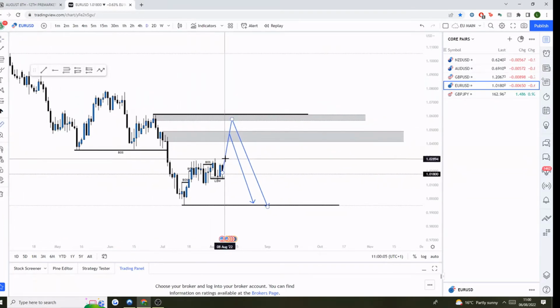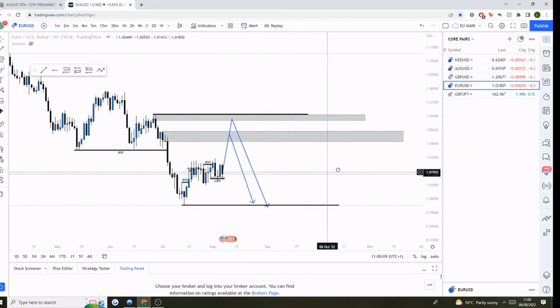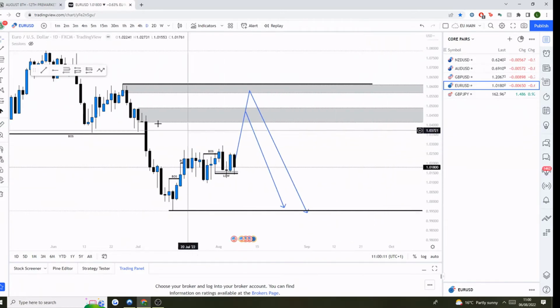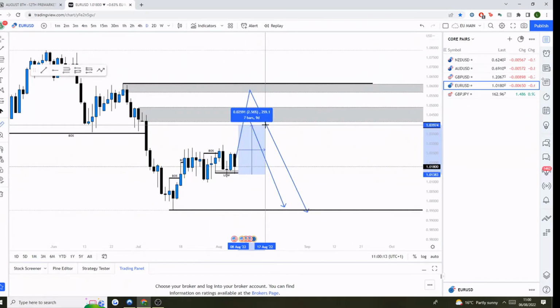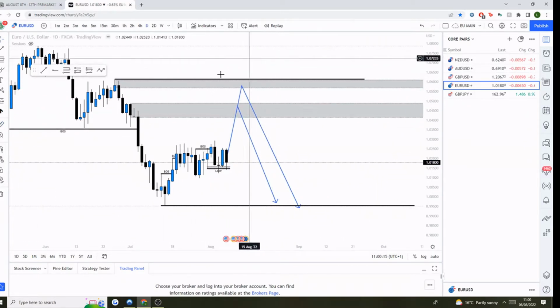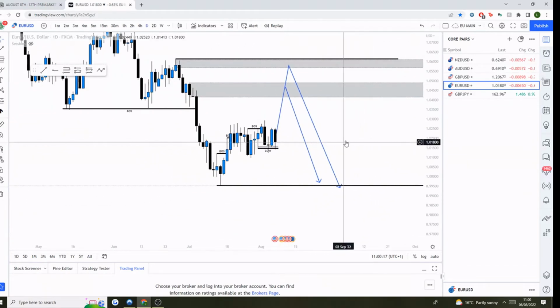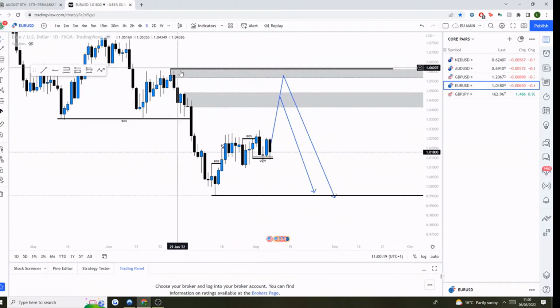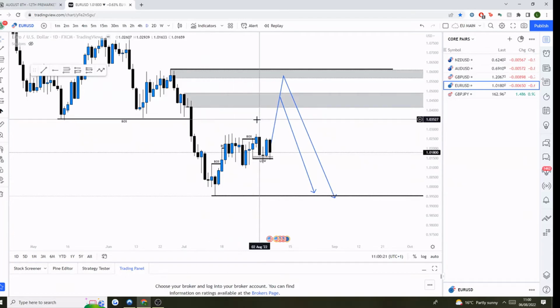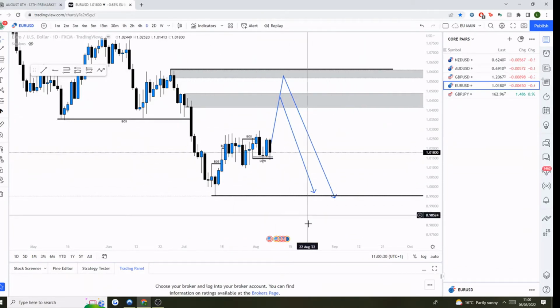So for me, I wouldn't be surprised if we do just come into this one and then we see that sell-off coming through. So on the daily, I'm essentially looking for this bullish retrace into one of these areas before we then sell off. Now, as always though, especially with being such a big range, we don't necessarily have to come up into these premium areas. So, you know, we could just pretty much come from the equilibrium, from a 50% retracement, and then continue down to break lows again.